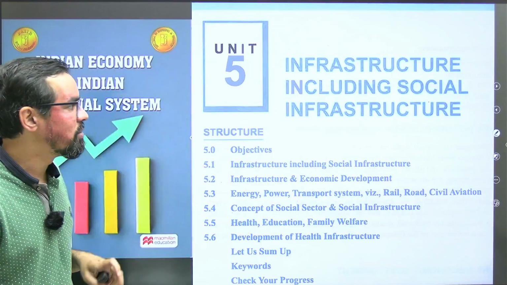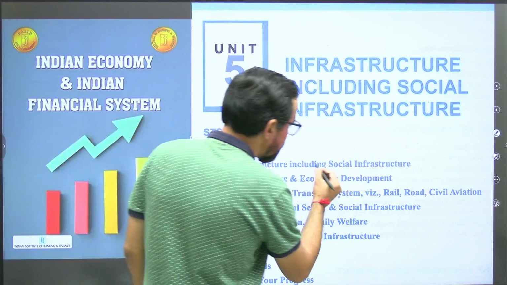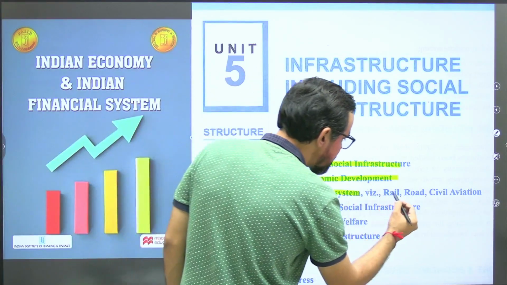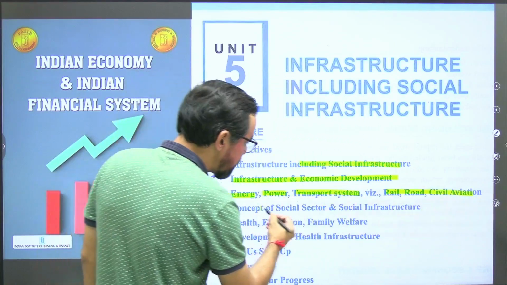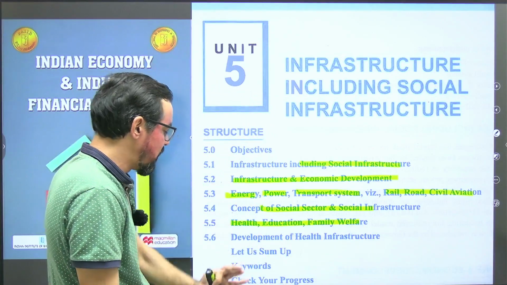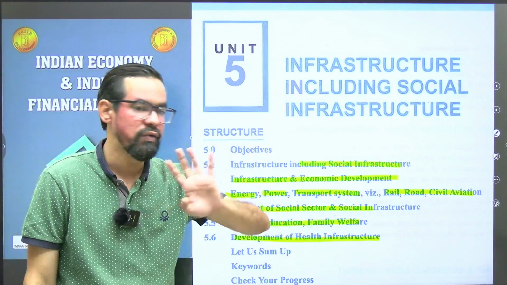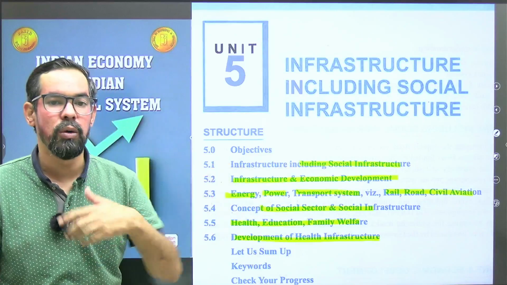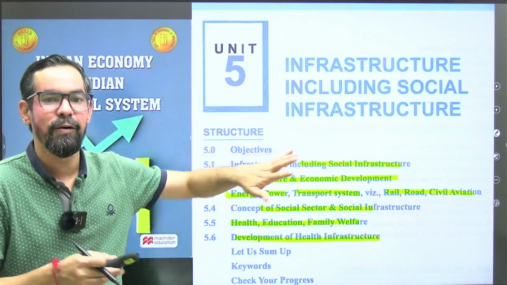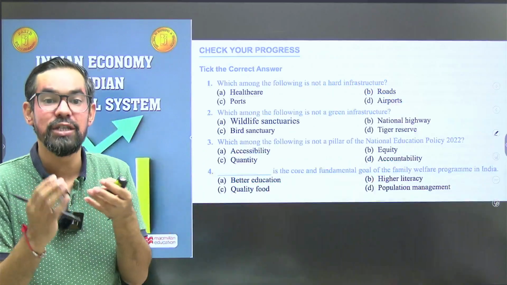Unit 5 is related to infrastructure including social infrastructure: infrastructure and economic development, energy, power, transport systems like rail and others, and the concept of social infrastructure, such as health, education, family welfare, and development of health infrastructure. So these are also part of social infrastructure. Again, this is a very important part, and it was part of our last 2 to 3 budgets. There are a number of schemes related to this.